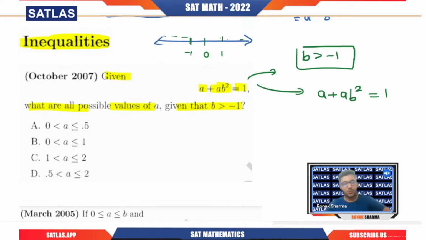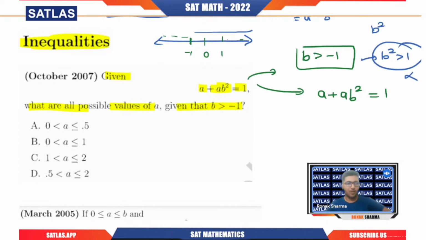If I take the square of that, b greater than -1 can be any value in this particular region, right? But b² will be a positive value. Try to understand, a student will directly write b² > 1, but this can make your answer wrong.